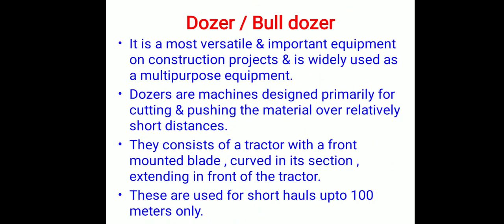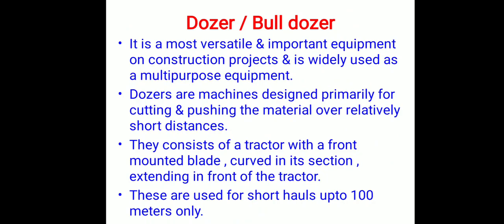Coming to the first earth moving equipment, bulldozer. So this bulldozer is also known as a dozer and is largely employed for excavating and moving the earth. It is a most versatile and important equipment on construction projects and is widely used as a multi-purpose equipment.